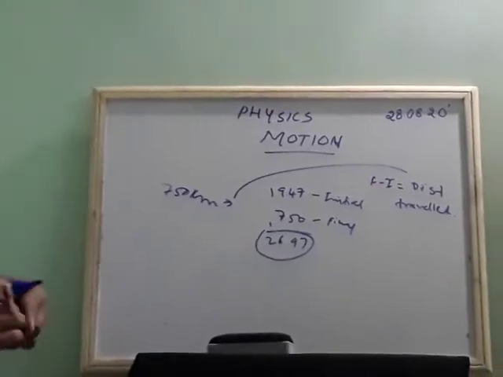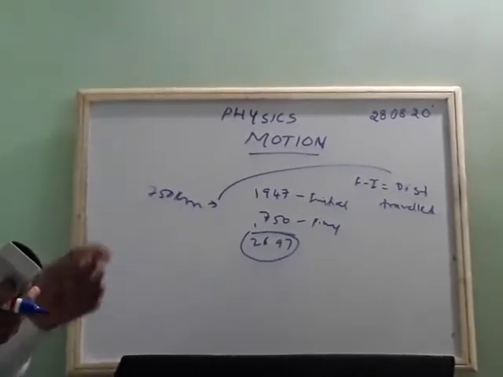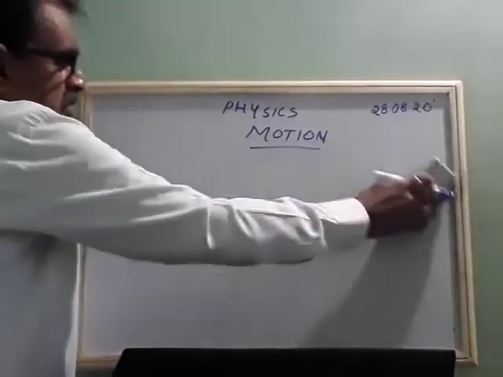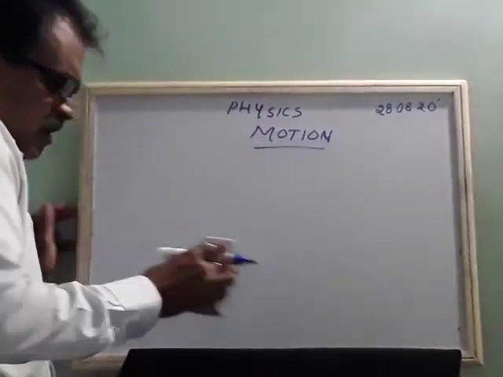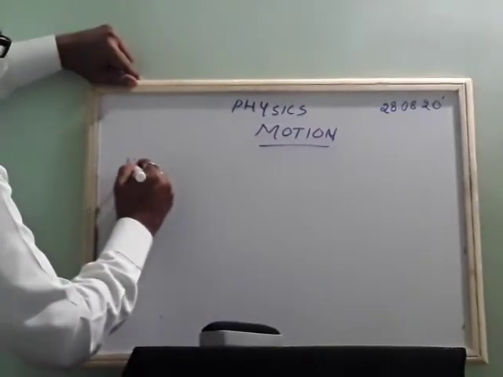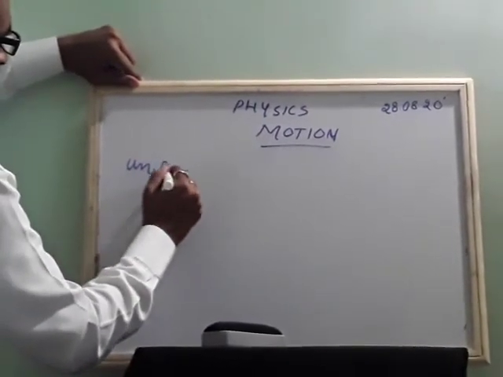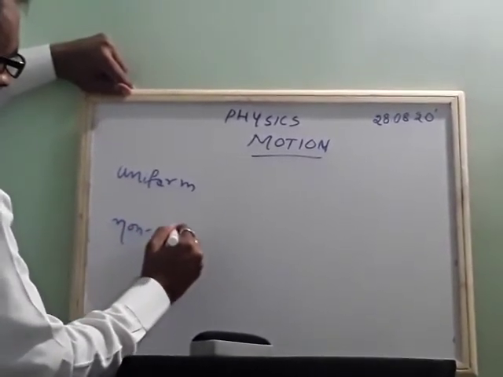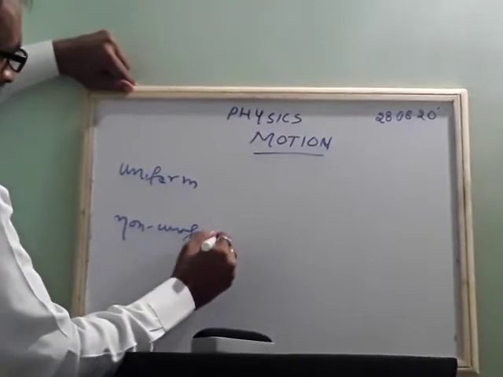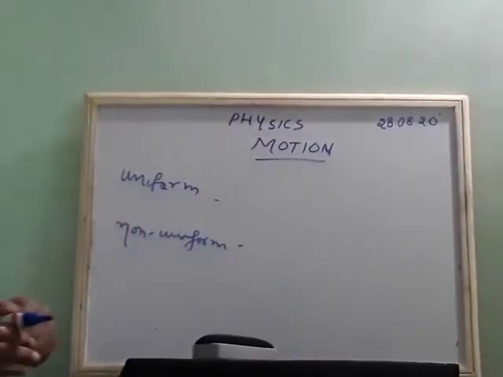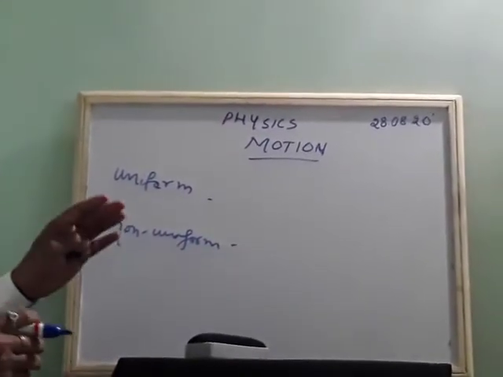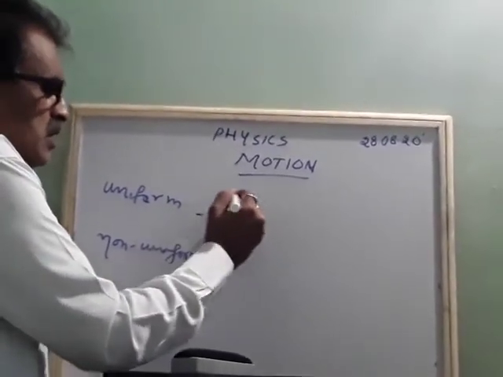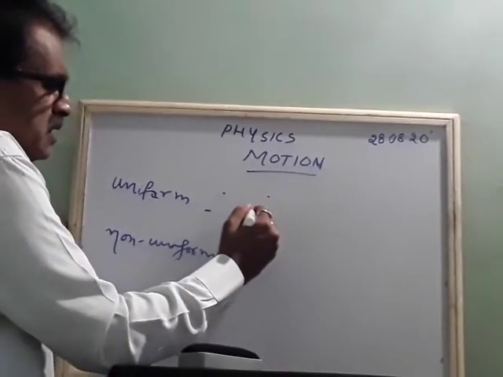Okay. Now we will try to know about motion. How many types of motion generally do we have? We have uniform and non-uniform motion. Uniform motion is actually, suppose you are traveling from one place to another place, in 5 minutes.